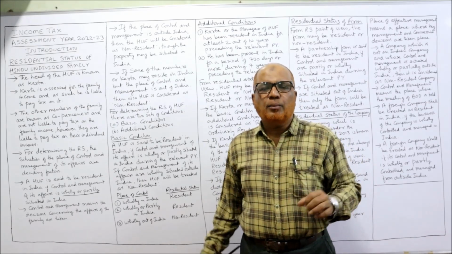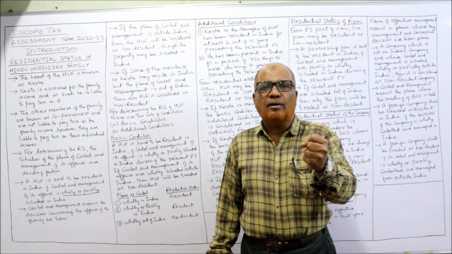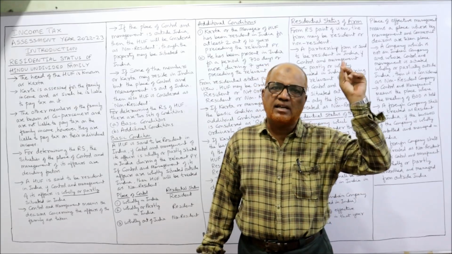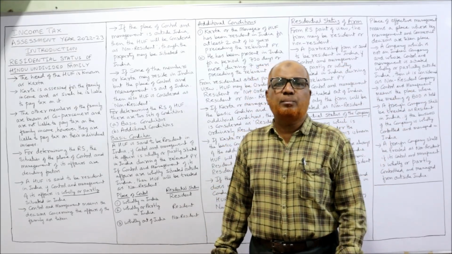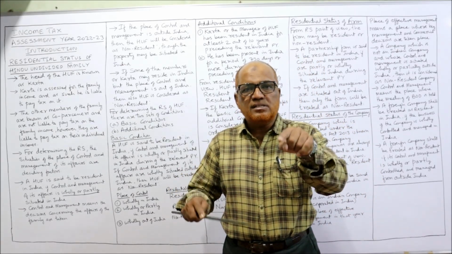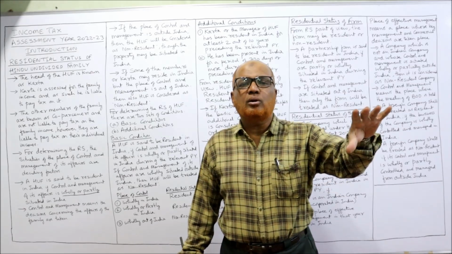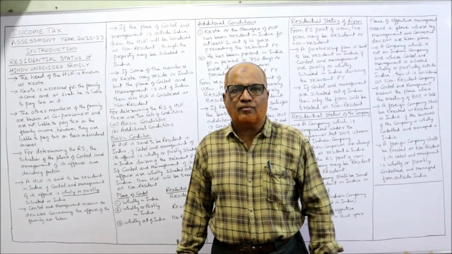Suppose the property and the business are in India, but the head of the family, the Karta, is not living in India. He is staying in the US, and from there he is giving the instructions for the business. Then this HUF, which is running the business in India, but whose whole control and management is in the US, is called a non-resident HUF.